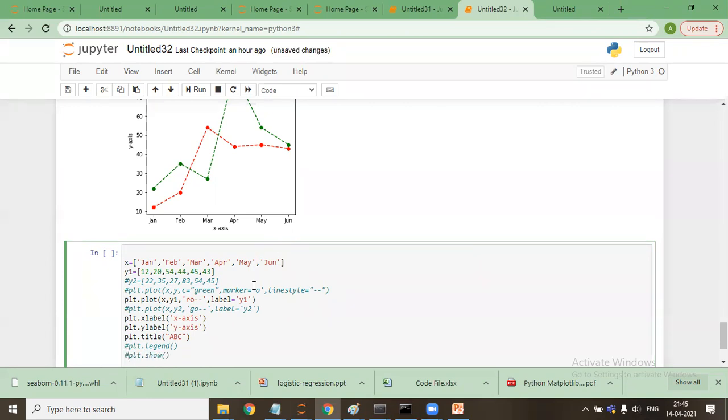Okay. So we can see that RO. I'll remove this label. Not required.